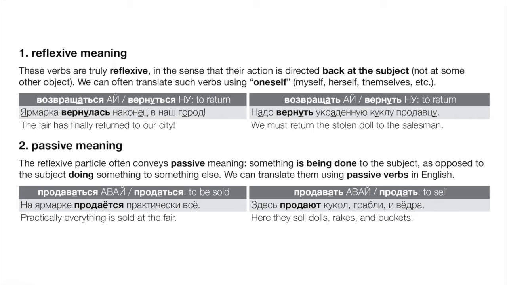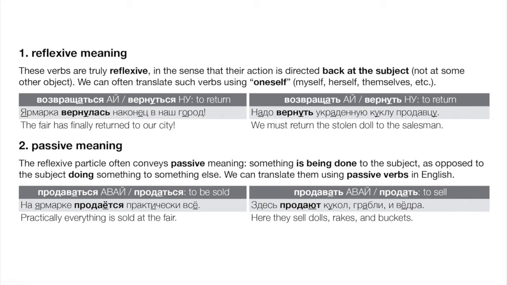And here we get our second major meaning of the reflexive particle, passivity. Not to do something, but to have something done to you. Passive, right? So на ярмарке продается практически все. Practically everything is sold, passive, at the fair. So the second verb here is transitive, again in Russian without the particle, продавать, продать. Здесь продают кукол, грабли и ведра.